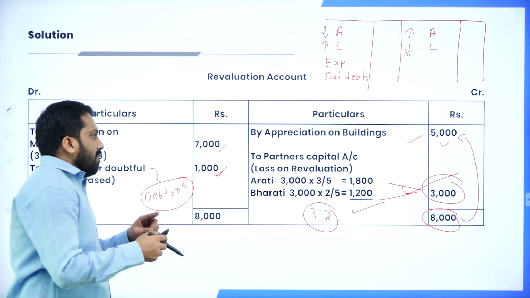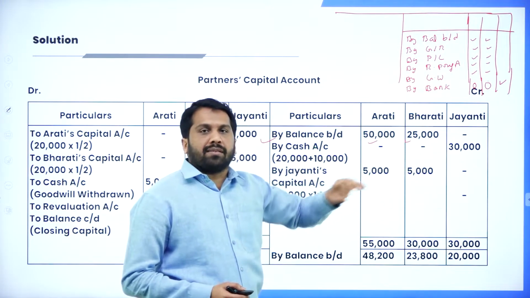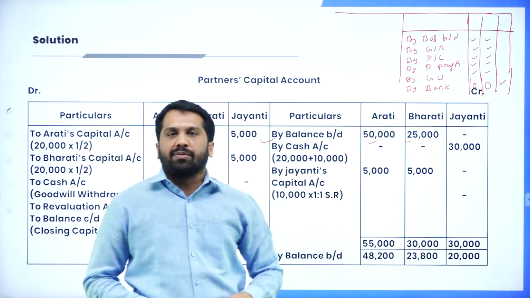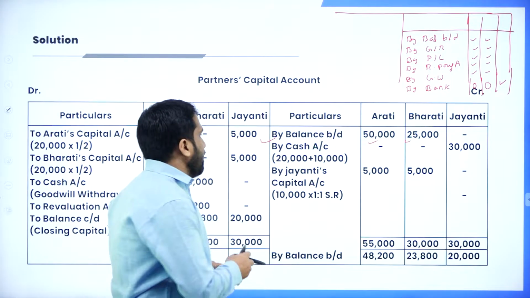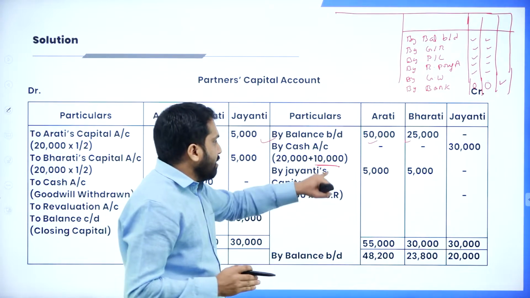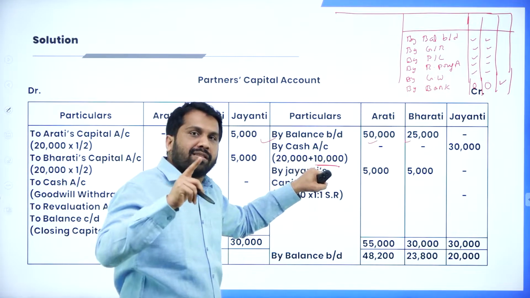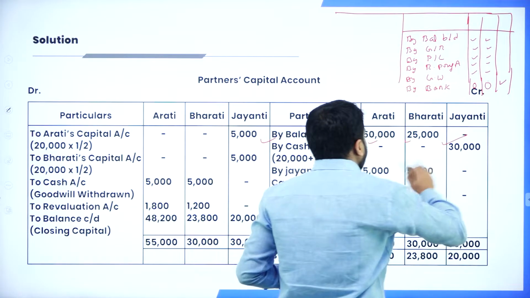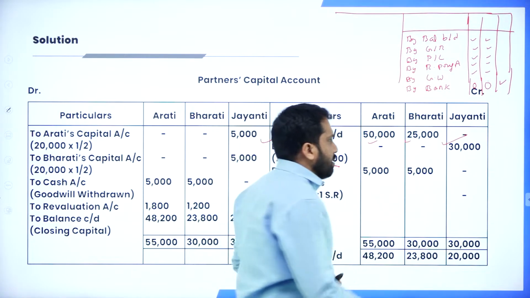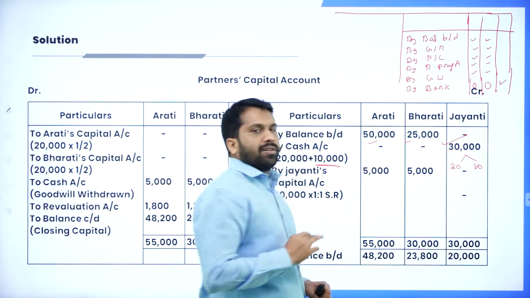Now see, earlier we used to take only 20,000, whatever capital was brought by the new partner. But now we are following what? Accounting Standard 26, intangible asset, goodwill. That is the reason even this 10,000 is also added. Earlier we were not adding this 10,000. We used to write only 20,000. But now we are writing 20 plus 10. It will be 30,000. So 30,000 is done. Yes. Jayanti's capital. Now, out of 30,000, what is this? 20,000 as capital, 10,000 as goodwill.